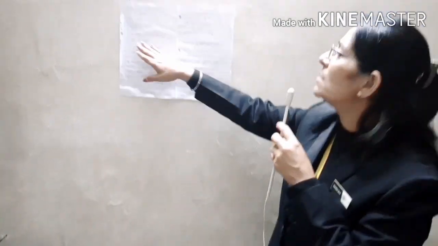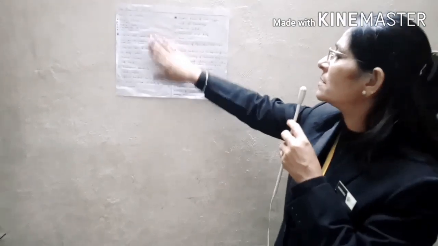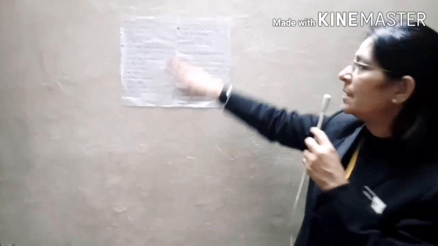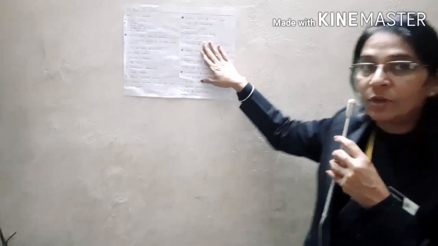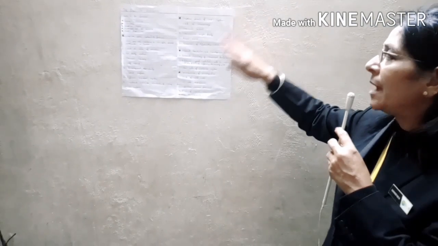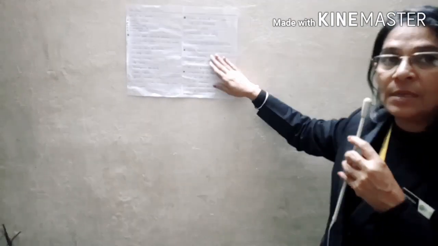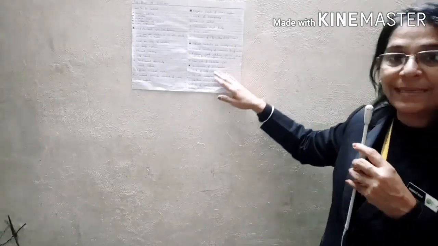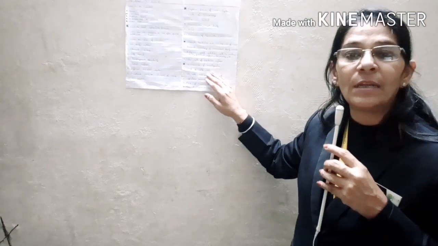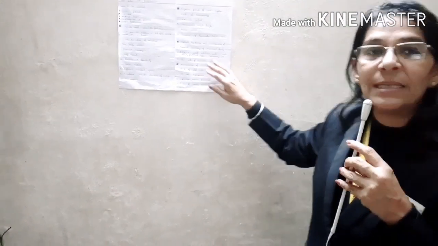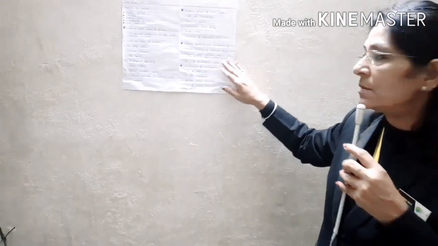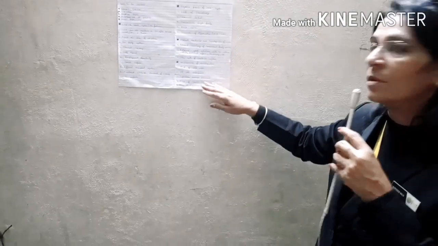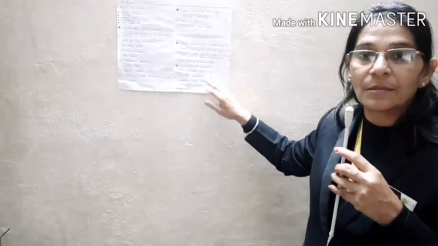Let us recall once again: the Soviet system and its positive points. Then we did the negative points of the Soviet system. Then how Mikhail Gorbachev came and promised so many reforms to the people, but he failed. And then Boris Yeltsin, the one leader who brought the disintegration of the USSR. And then what were the consequences?